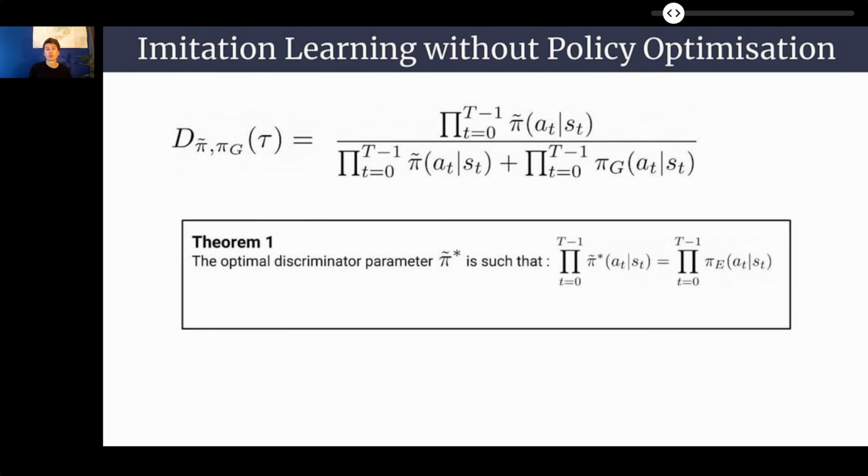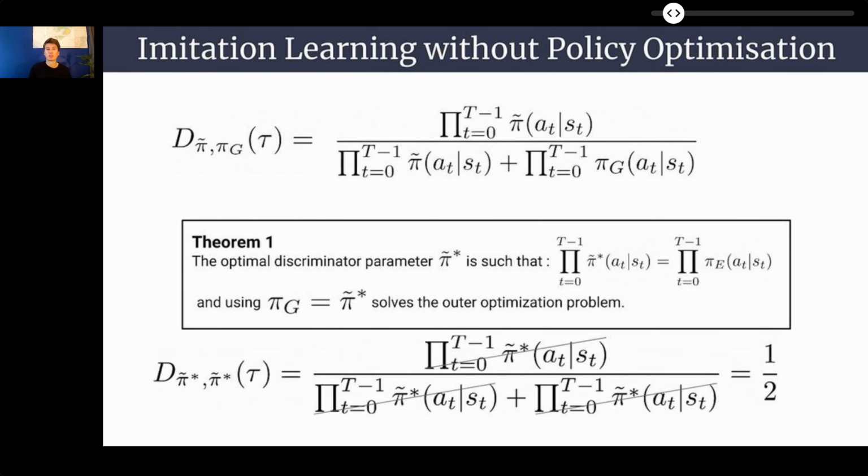This can be modeled by any parametrizable distribution, such as categoricals or Gaussians. For the specific structure, we show in the paper that the optimal discriminator retrieves a policy pi tilde that matches the trajectory distribution of the expert. Moreover, using the learned policy as generator is optimal.